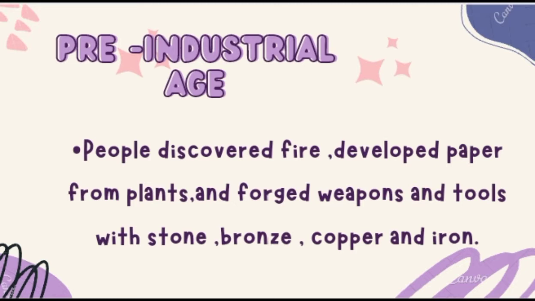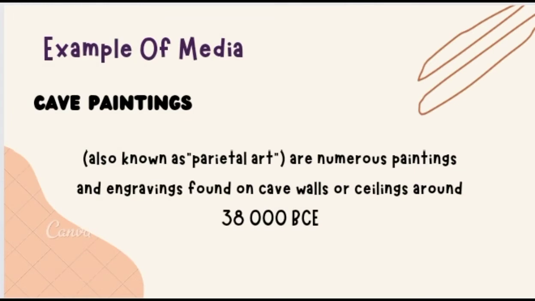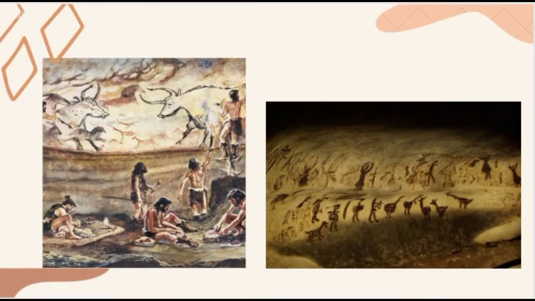The best example of media during the pre-industrial age is cave painting. Cave painting, also known as parietal art, refers to numerous paintings and engravings found on cave walls or ceilings dating around 38,000 BCE. From the word itself, cave paintings are paintings formed on cave walls, and these were prominent in the Asian and European regions during the pre-industrial age. These are examples of cave paintings.